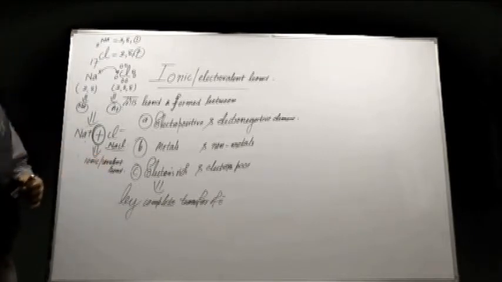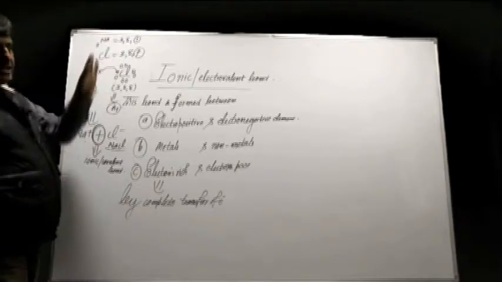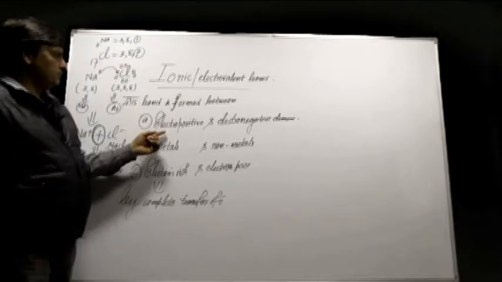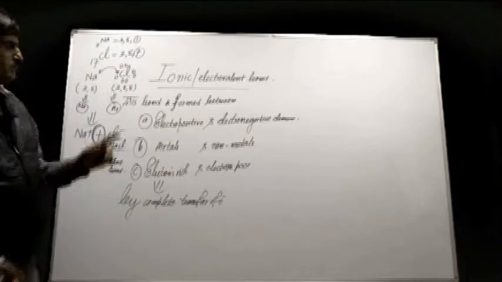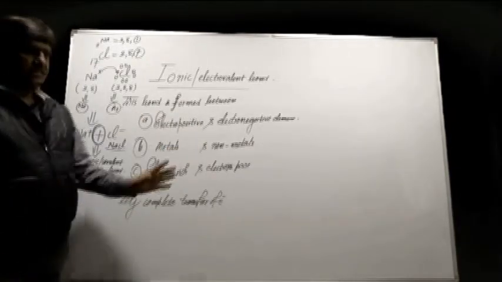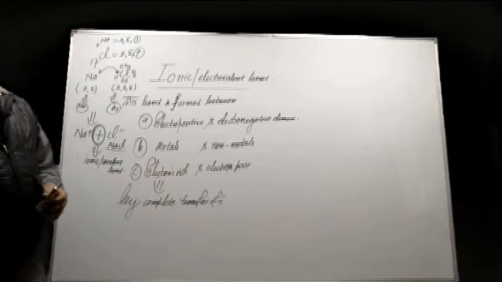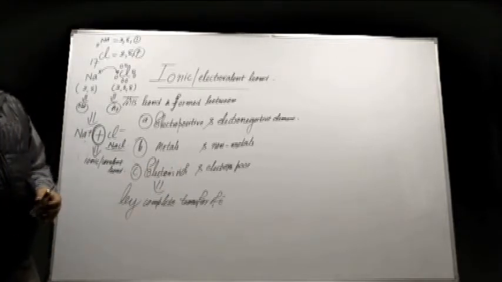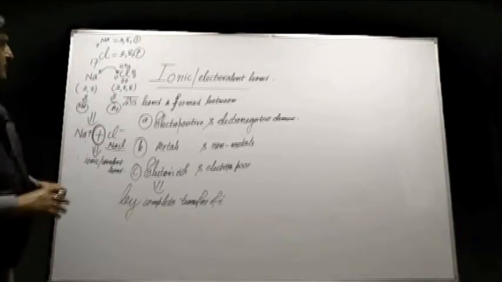So, this is the first bond, that is the ionic bond. Let us review it. This bond is formed between electropositive and electronegative element, metals and non-metals, electron rich and electron poor element, by complete transfer of electron. At once the electron has completely transferred, it becomes the sole property of the element where the electron is transferred.